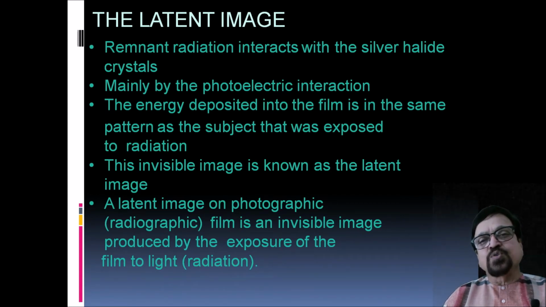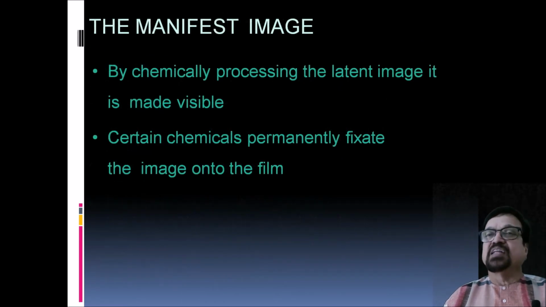When the X-rays pass through the body, they fall on the film, and they can do so in two ways. One, they can fall directly on the film, or they can hit the intensifying screen, and the intensifying screen converts them into visible light. So X-ray film is sensitive to both. It is sensitive to X-rays, and also to visible light. That's why it is said light or radiation.